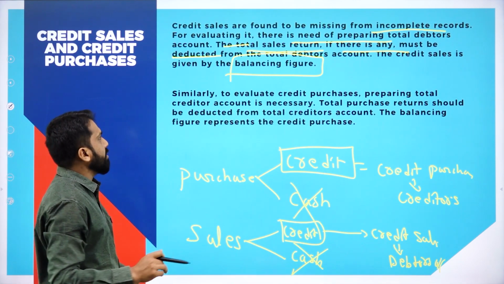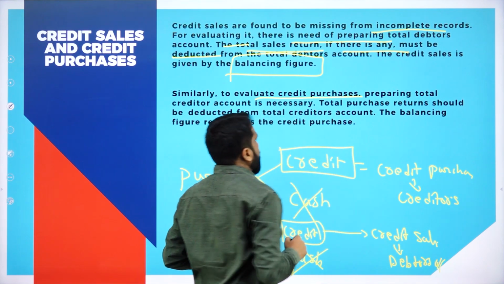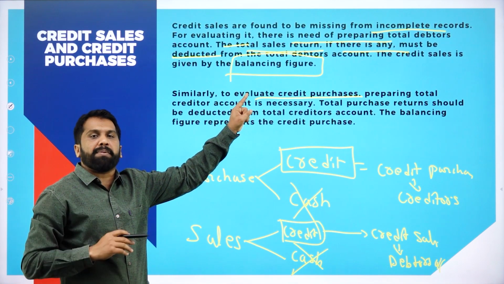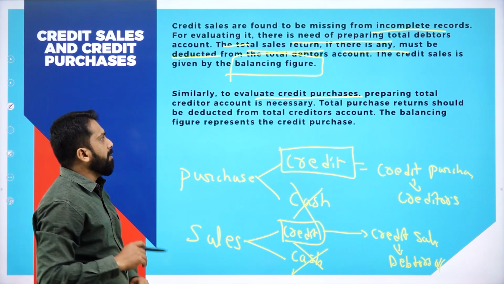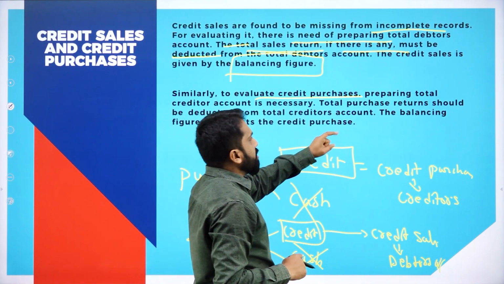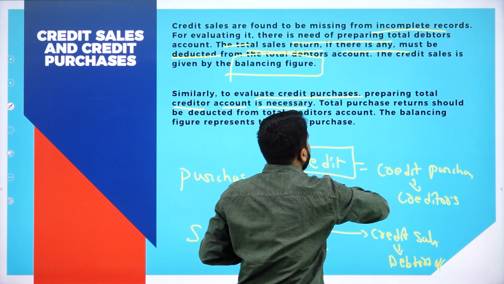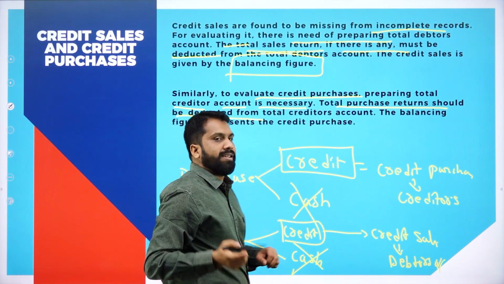Now, similarly, evaluation of credit purchase: whatever we discussed for sales, the same thing will be applicable for your purchases also. Now, for credit purchases, preparing total creditors account is necessary. Total purchase return should be deducted.